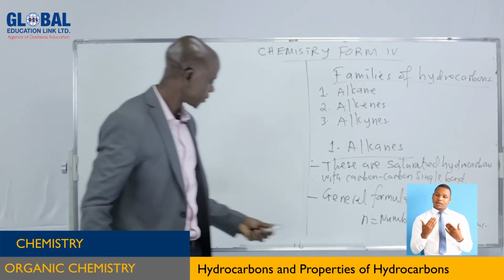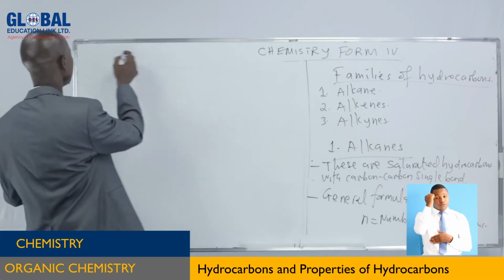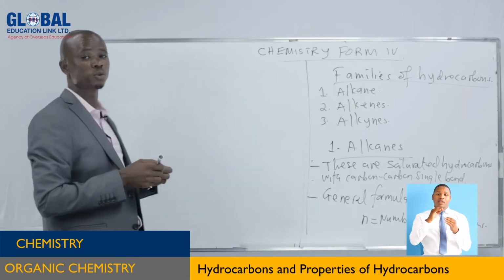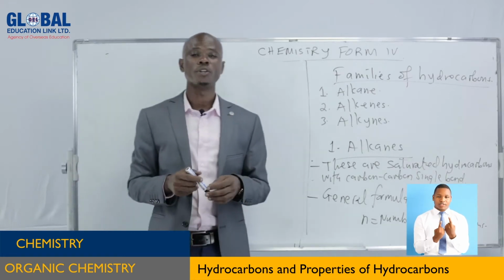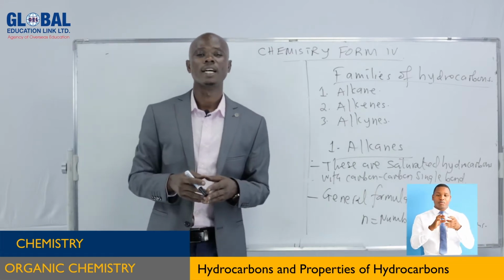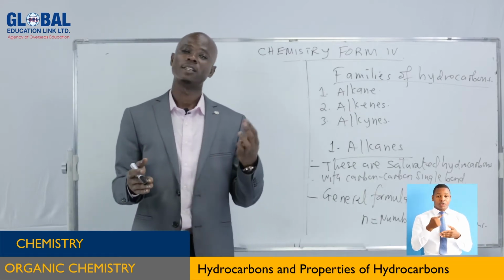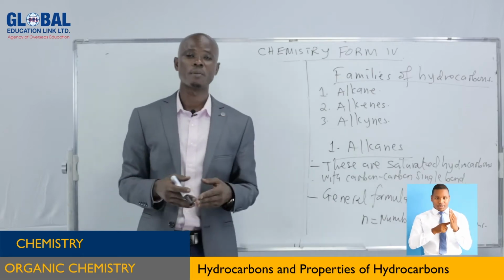Now, after we have seen this one, it is important also to remember the types of formula that we are going to consider in our discussion. In Form 2, in the topic of formula, bonding, and nomenclature, you learned about the types of formula, empirical formula and the molecular formula. I'm sure that you remember them.